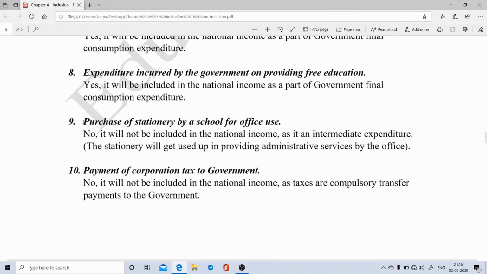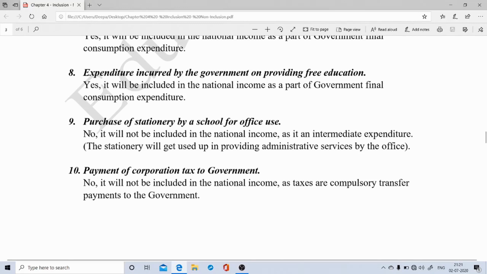The next statement, purchase of stationery by a school for office use. Now whenever stationery is purchased by a school for office use, what happens to the stationery? The stationery obviously has a limited life, and it will be subsequently used up in the provision of administrative services by the school.